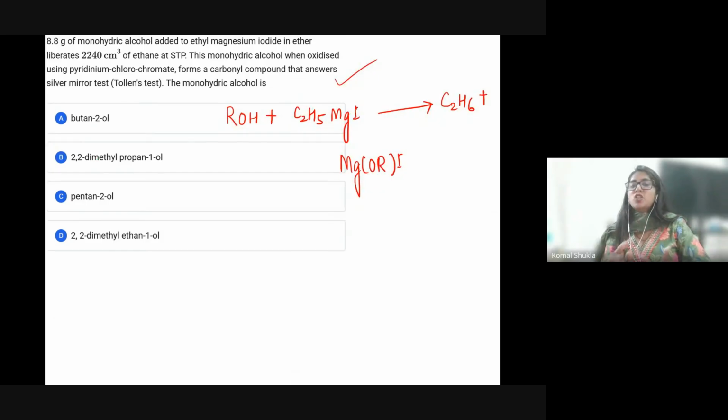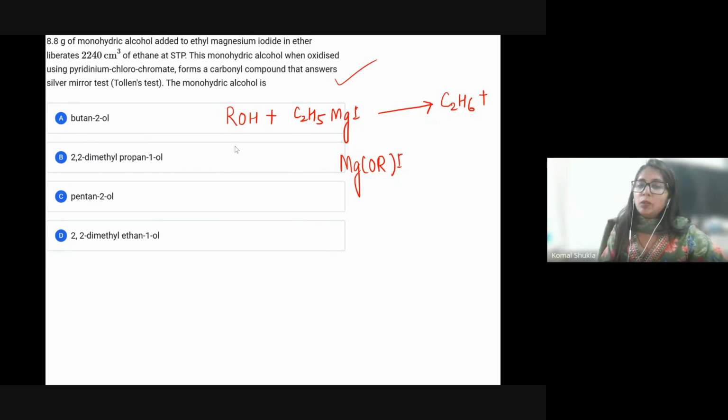Simple as that, the reaction is talking about whatever the alcohol is here. Some monohydric alcohol is going to react with ethyl magnesium iodide, whose formula is C2H5MgI, and it is going to form C2H6, which is ethane, plus an adduct, which is again magnesium, OR and I. So now here you need to calculate first of all the moles of ethane. At STP, 1 mole of gas is going to occupy 22.4 liter, which is the same as 22400 centimeter cube.